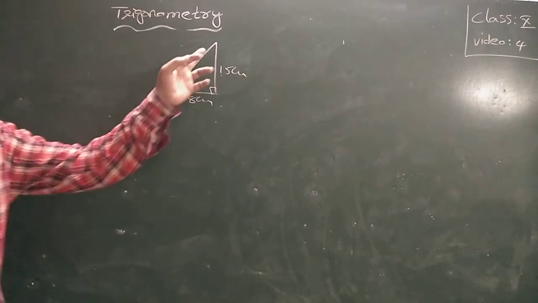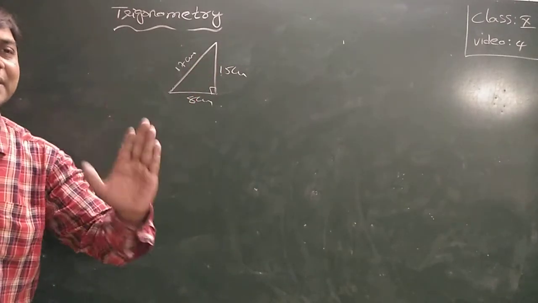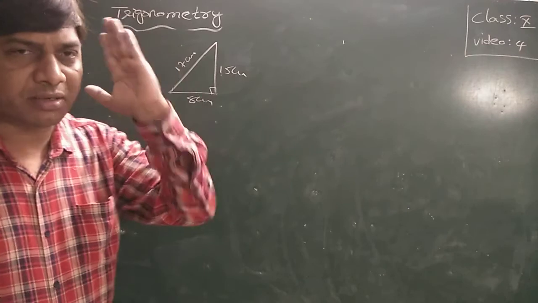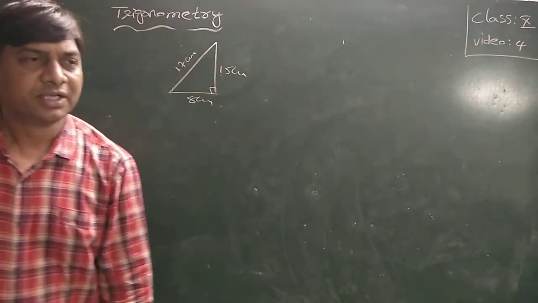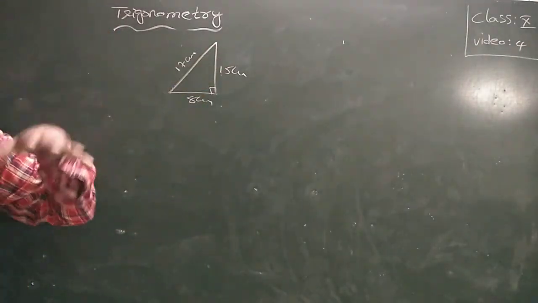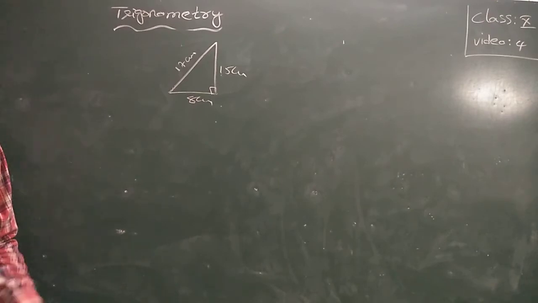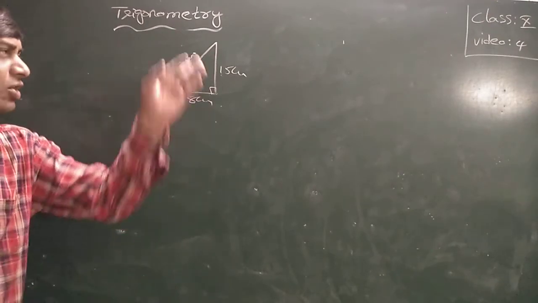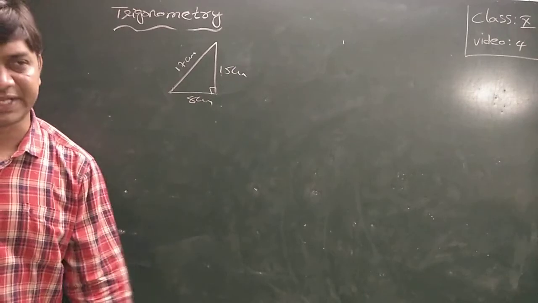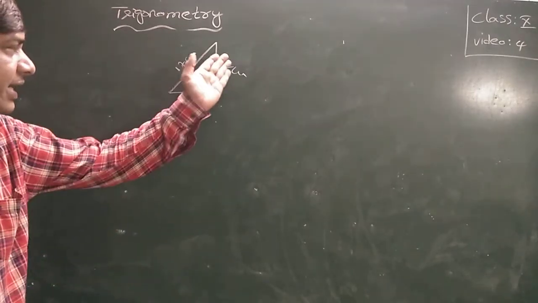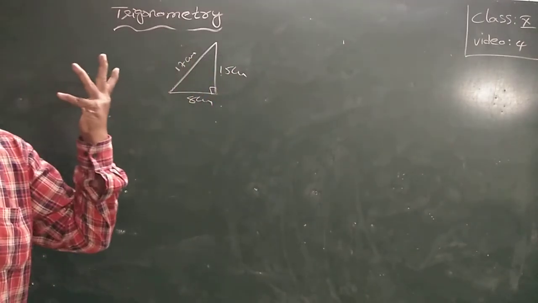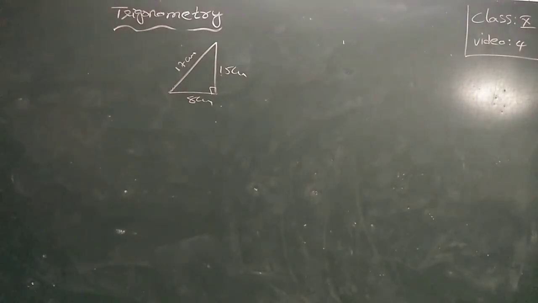Only 17 centimeter you have to write here, because in a right angle triangle, the longest side is the hypotenuse, and the longest side length given is 17 centimeter. The other two may be 15 here, 8 here, or the other way. Now you represent the letters.